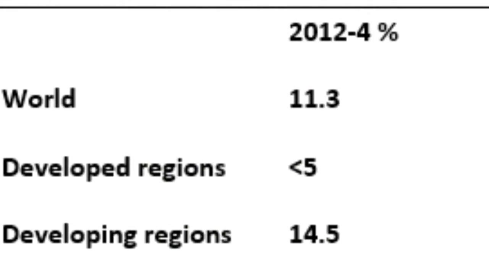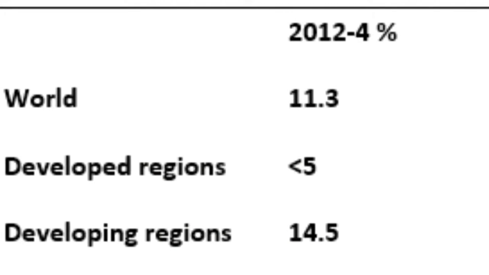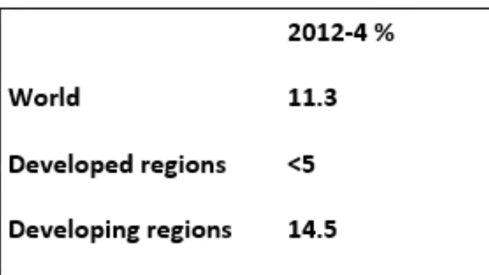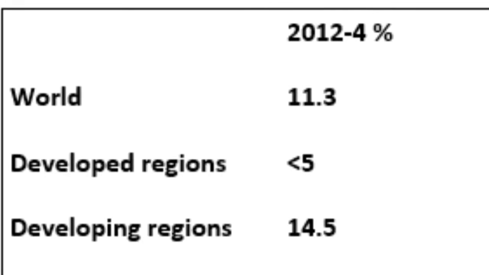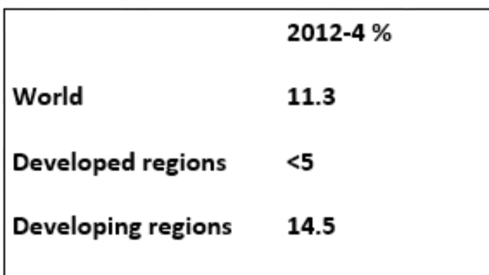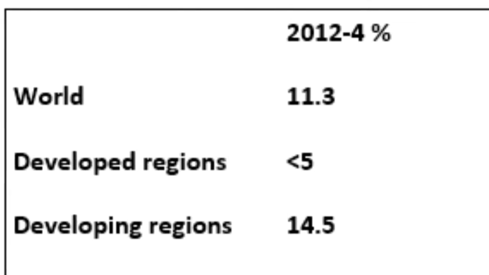Overseas, this would include Africa, South and Southeast Asia, and other developing countries. This graph shows malnutrition around the world. As you can see, in developed regions, malnutrition is less than 5% of the population. In developing regions, such as Africa and Southeast Asia, the percentage of malnutrition is 14.5%. That's almost triple that in developed regions.